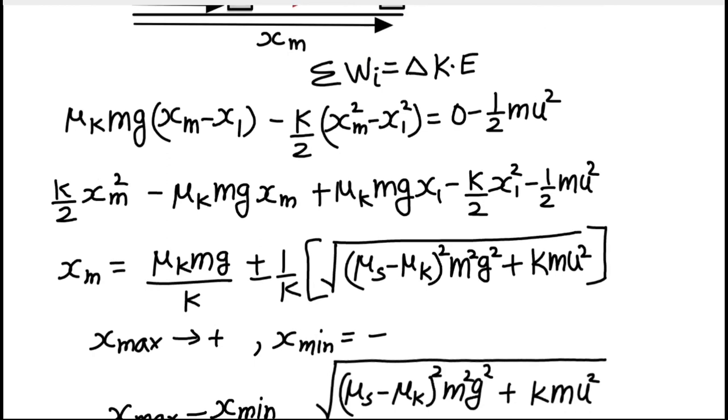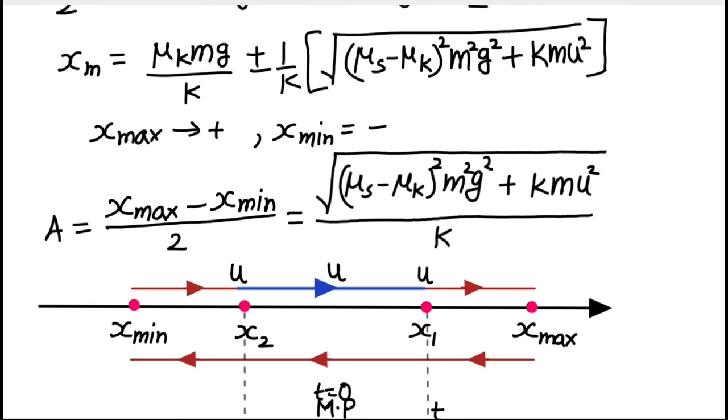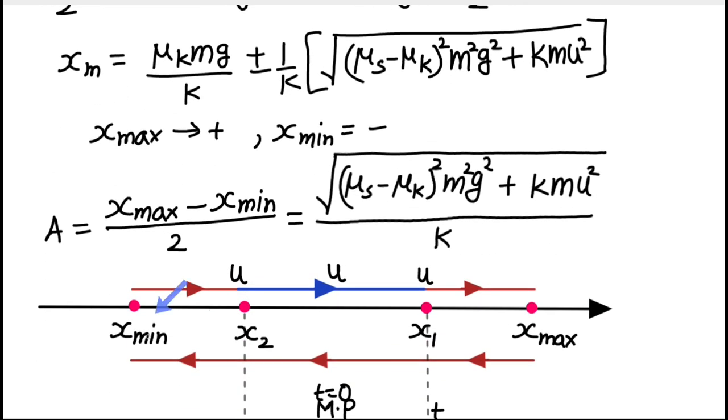So let's now again discuss what is happening here. This particular position is x minimum, right? Here is my initial position of the block, or the origin that we have taken, and this is x minimum, this is x maximum. And let's begin from the start, right?